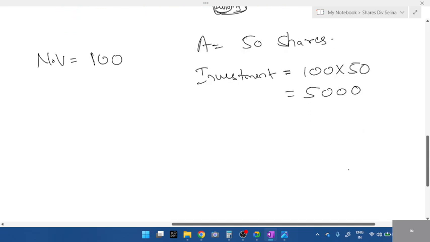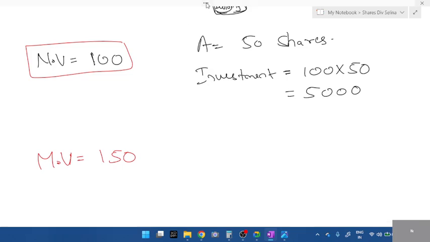Is this before the company starts or after the company starts? Yeah, before the company starts. The reason is, look here, nominal value. Imagine the company started and it is doing well. Market value is 150. Is it increasing or decreasing? Increasing. So is market value at premium or at par or below? At premium. It is 150.